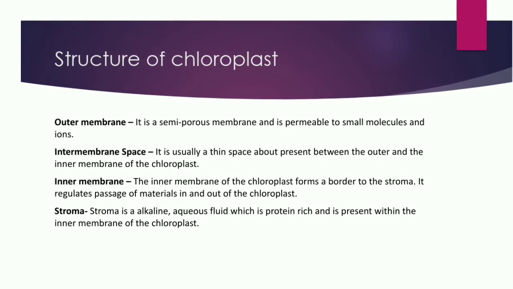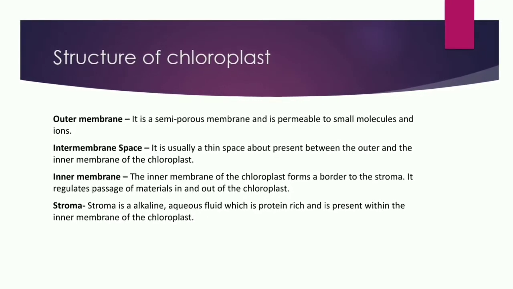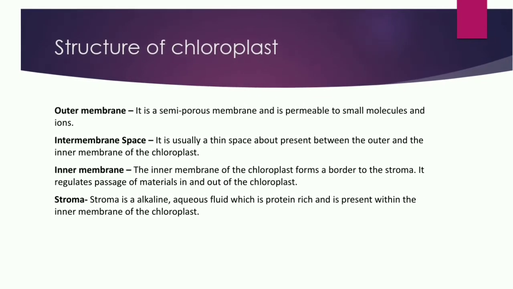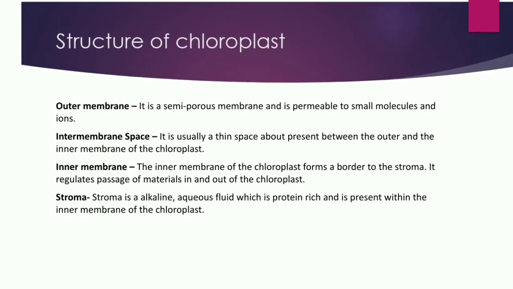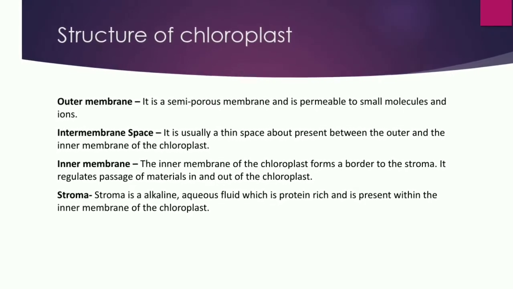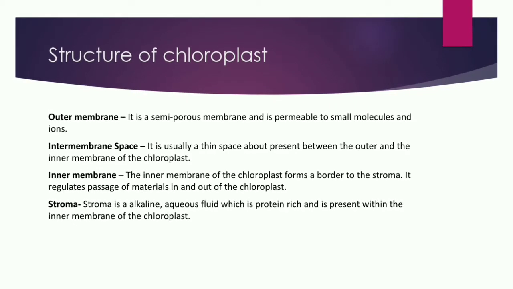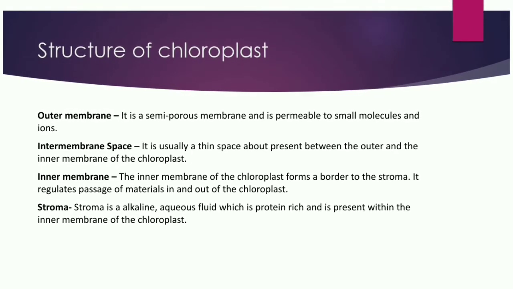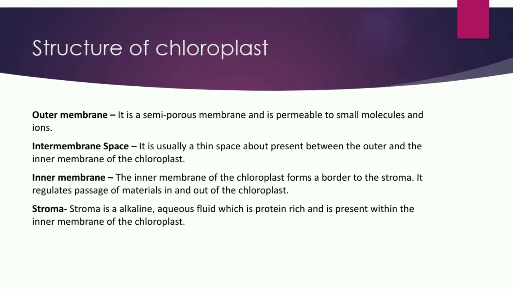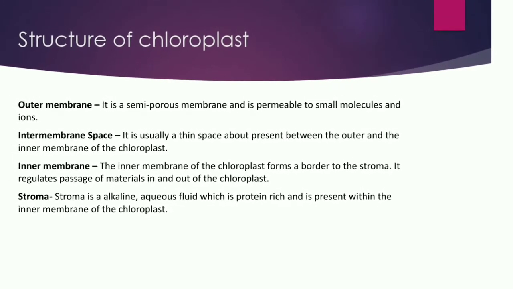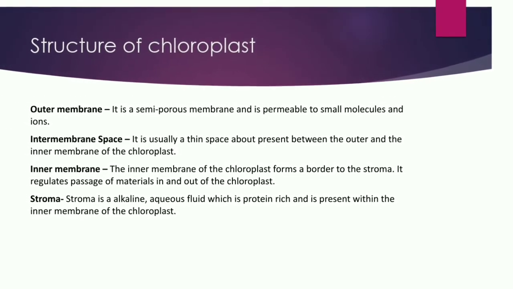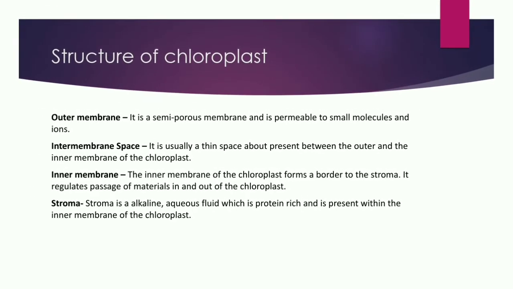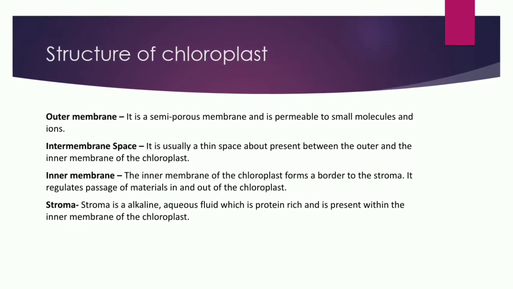The structure of chloroplast contains, as it is a double membrane organelle, obviously the outer membrane, which is a semi-porous membrane and permeable to small molecules, meaning it does not allow large molecules to enter it. Second is the intermembrane space. It is usually a thin space present between the outer and inner membrane of the chloroplast. The third is the inner membrane. The inner membrane of the chloroplast forms a border through the stroma. It regulates the passage of materials in and out of the chloroplast.